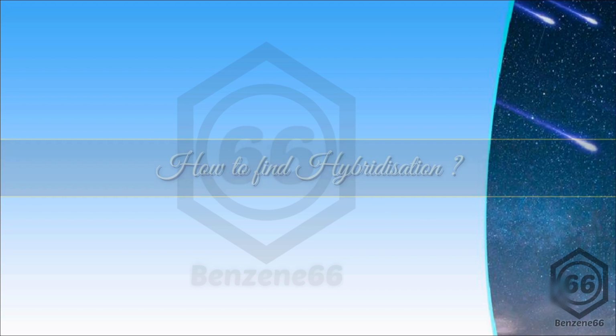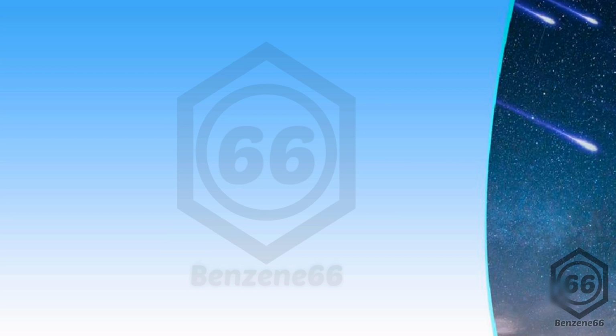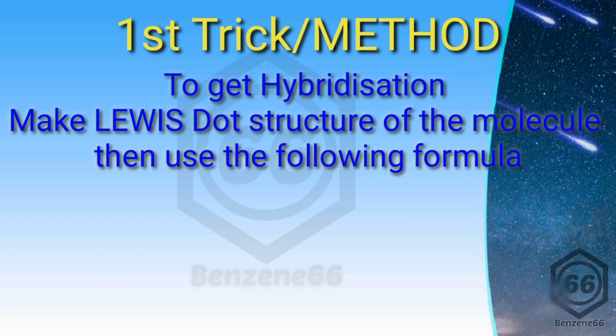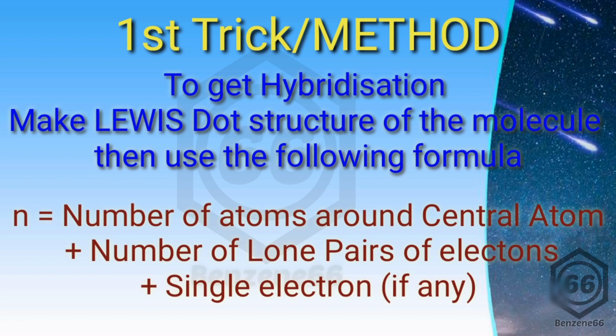So first of all, you have to find the central atom for which you have to find the hybridization. In some organic compounds, you can have more than one central atom. For each carbon atom, you can find the hybridization by using my first trick. For that, you just have to make the Lewis dot structure of that molecule, and then calculate the value of n. That can be calculated by counting the number of atoms present around the central atom for which you are calculating the hybridization.